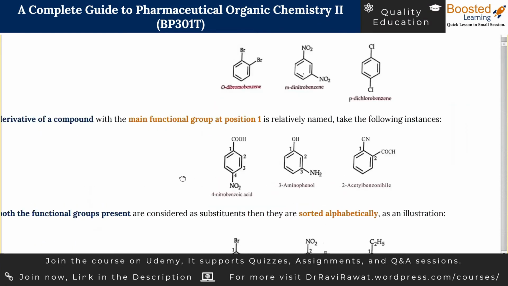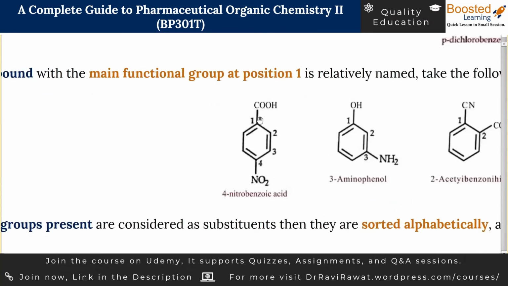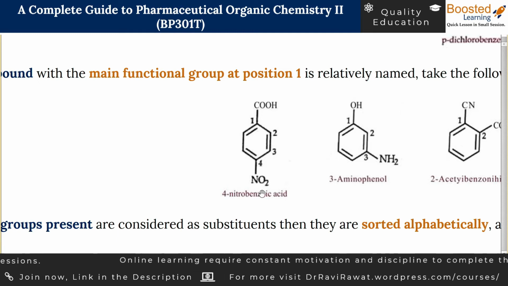Let us take the next example. Here there are going to be two groups. So suppose one group is COOH and the other group is nitro. So both the groups are not similar. So that means we are discussing the subcase where the two groups are not similar, they are different. So in this case, we can consider one group as the main group.